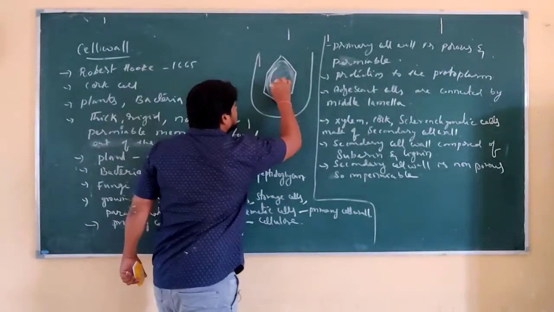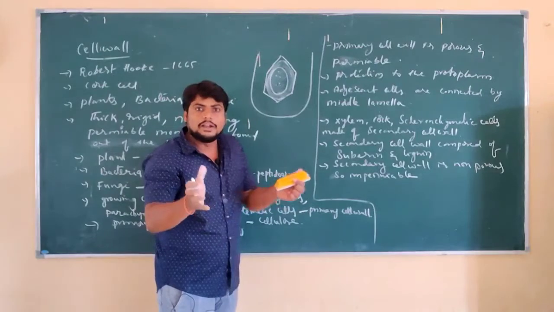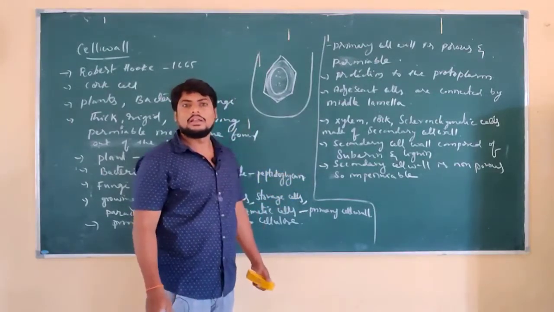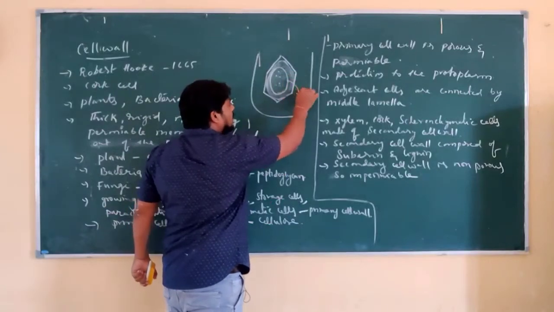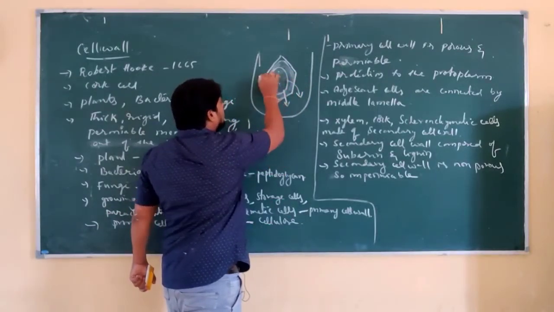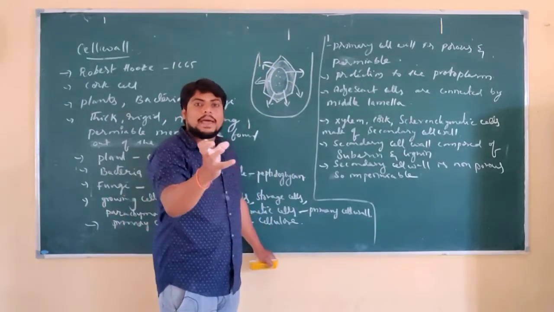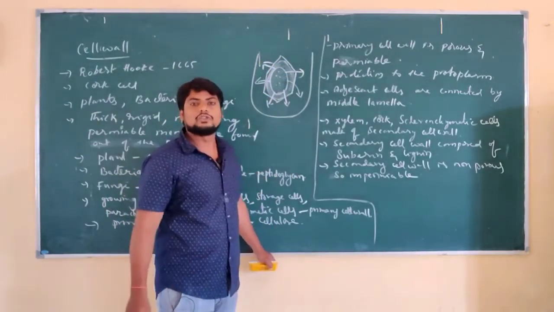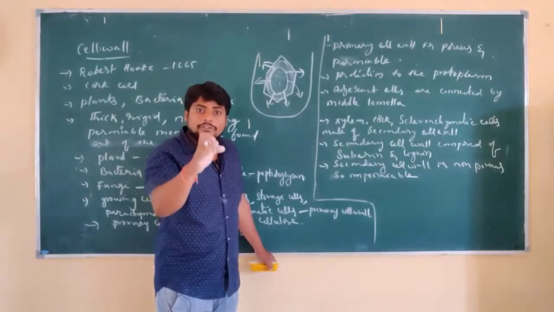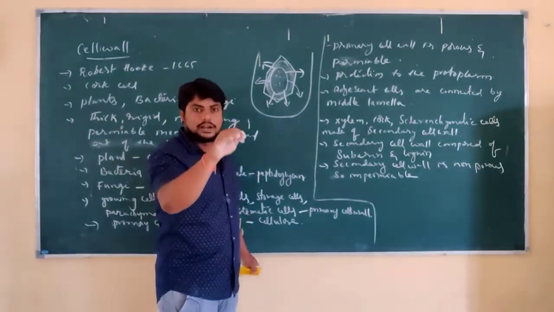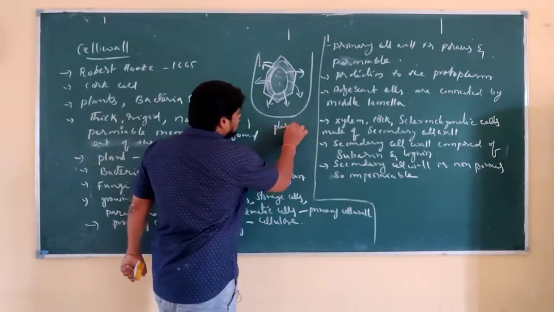Shrinking means they are moving away from the cell wall. Due to the outside pressure, the water starts moving out of the cell. This movement of water away from the cell leads to shrinkage of the plasma membrane as well as the cytoplasm away from the cell wall, which is called plasmolysis.